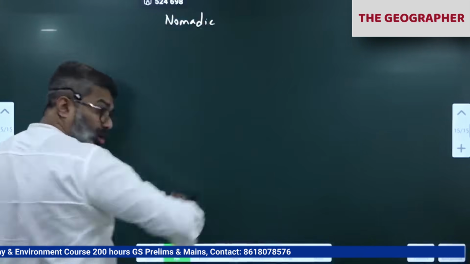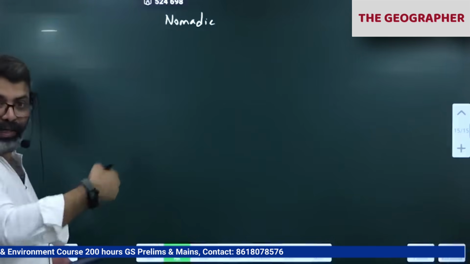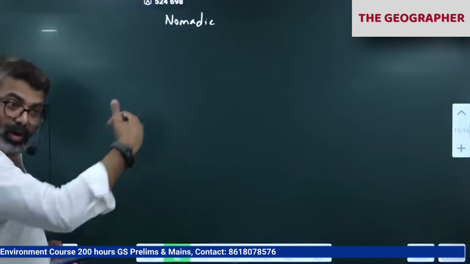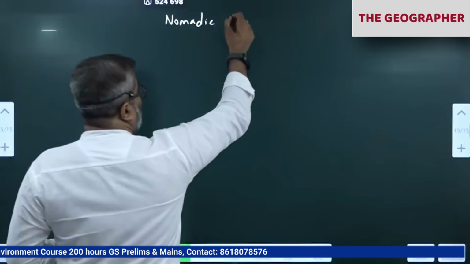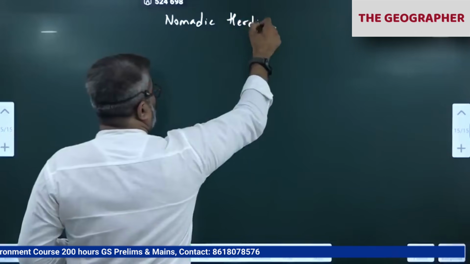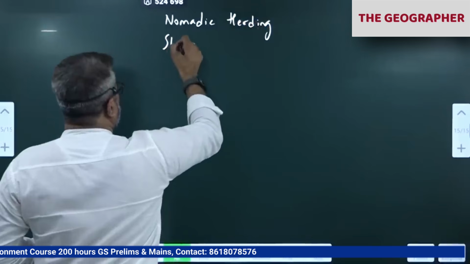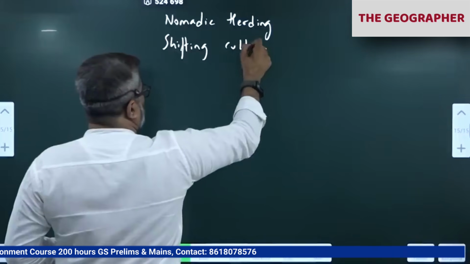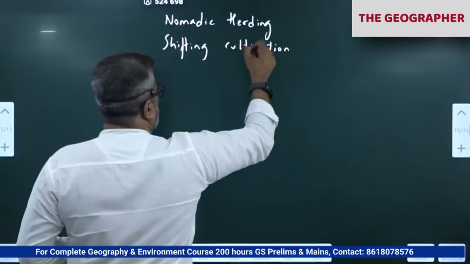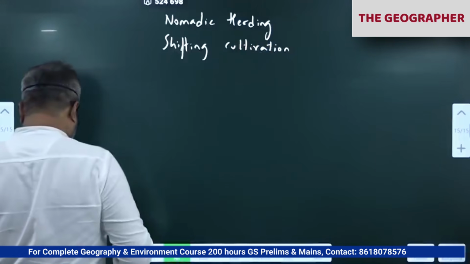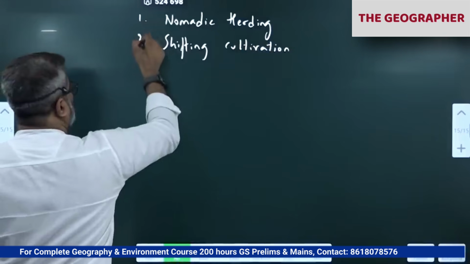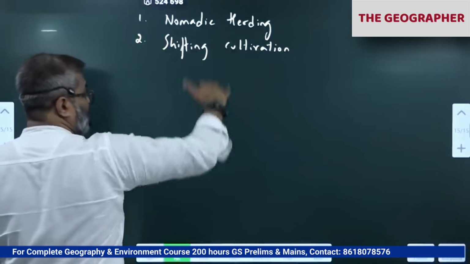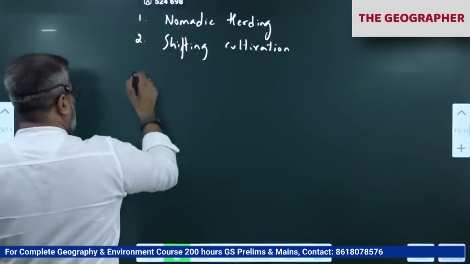In this order only you have to write. That is the reason even I am referring. Otherwise, the 13 I can write, but the order is there. Okay, nomadic herding first. Shifting cultivation. Oh, I think I'll not be able to write all 13 in one page. Okay, but you start writing like this.